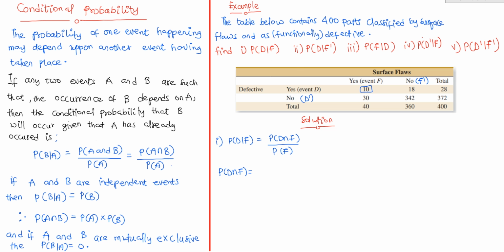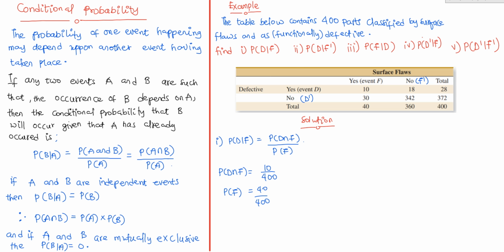So 10 parts are defective and have a surface flaw. So their probability is going to be 10 over the total number of parts. That'll be 10 over what? 400. Now let's find the probability of choosing a part with a surface flaw. All these parts have surface flaws and their total will be 40. So the probability of choosing a part with a surface flaw is going to be 40 over the total 400 parts that are available.